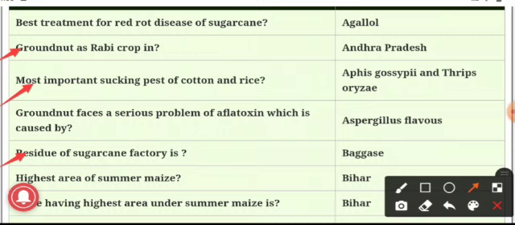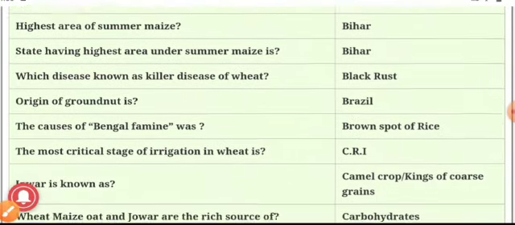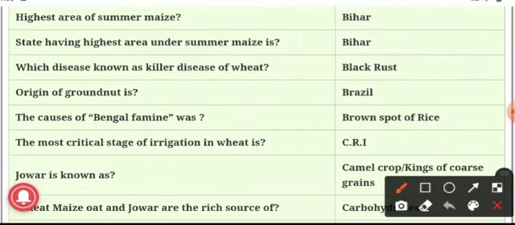The highest area of summer maize. Okay, we are speaking about the highest area of sugar maize. It is seen in Bihar. Next question. The state having the highest area under sugar maize is Bihar.